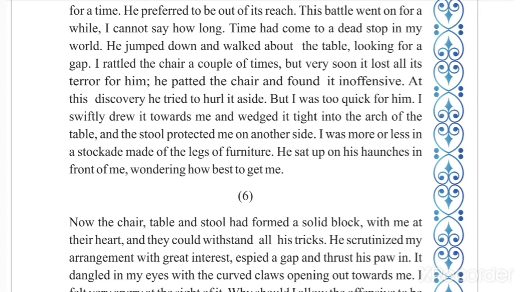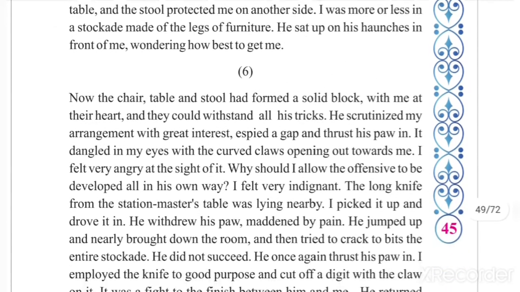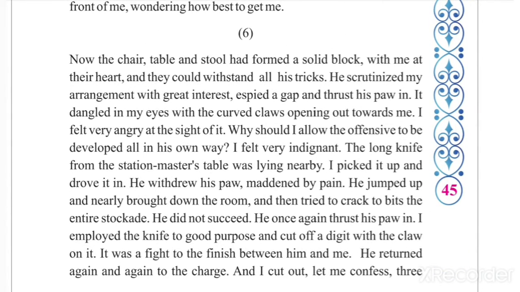Okay. So six blanks are given, half a mark for each, and you will get 3 marks if you do this exercise correctly. Okay, come to the next one.